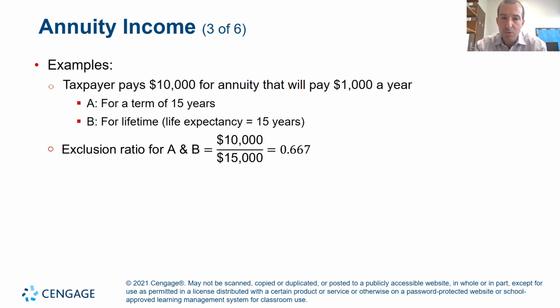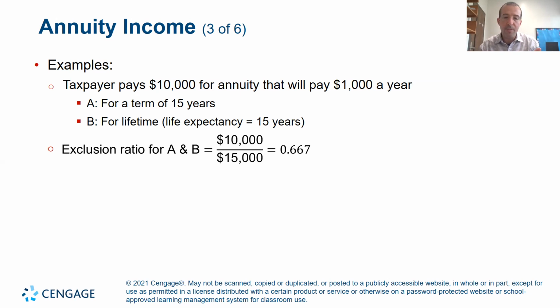So the annuity exclusion ratio, the formula is the capital that you invested. In this case, a taxpayer pays $10,000 for an annuity that will pay $1,000 a year, right? The expected term of the annuity is 15 years. If you go to an actuary table, or hire an actuary, they could compute that this person, given this age, has a life expectancy of X amount of time, just like if you entered into a pension.